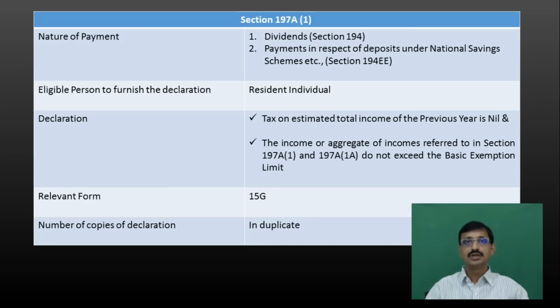his income does not exceed the basic exemption limit, and also the tax payable on his total income will be nil. Now, if these two conditions are satisfied, he being a resident and an individual, and the type of payment being received by this particular payee is those sums which are referred to in Section 194 or 194EE, then he can furnish a declaration in duplicate to the payer, upon which the payer will not deduct TDS and will give the full amount to the payee. Now this is subsection 1.